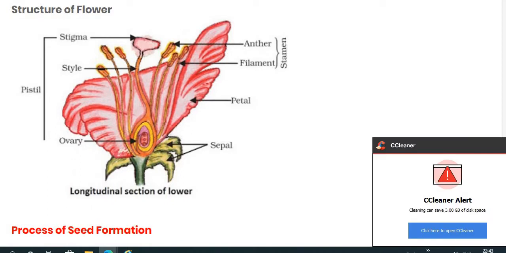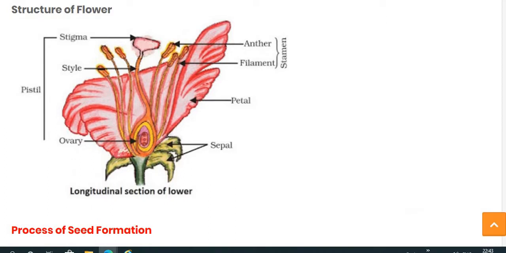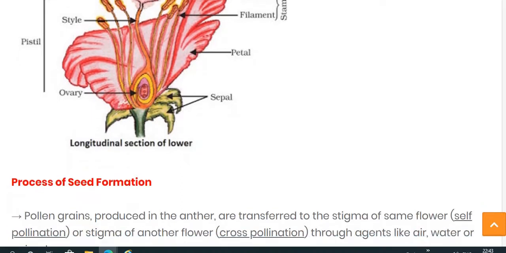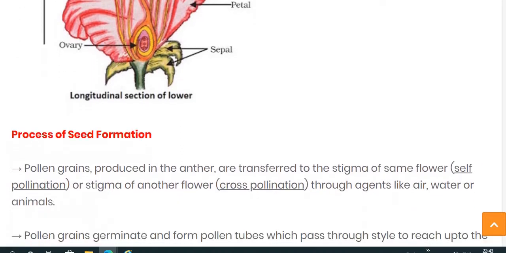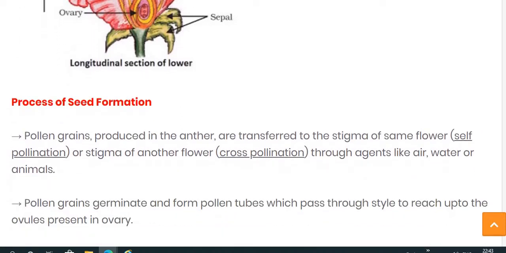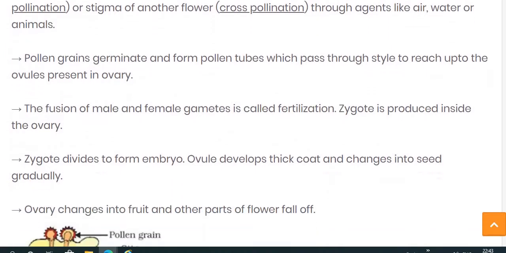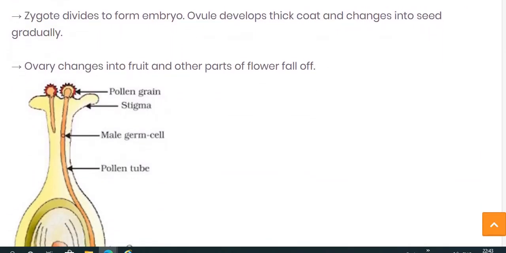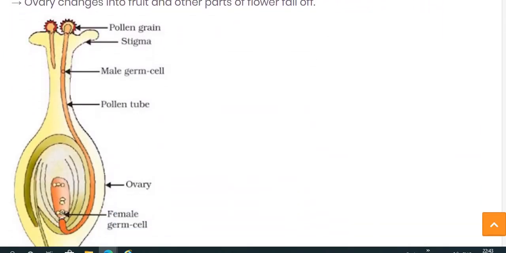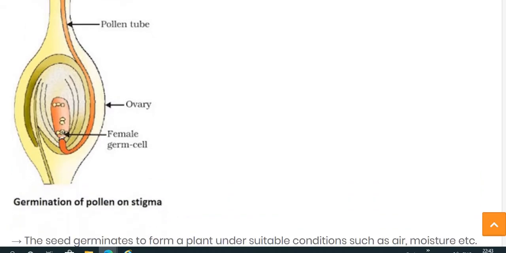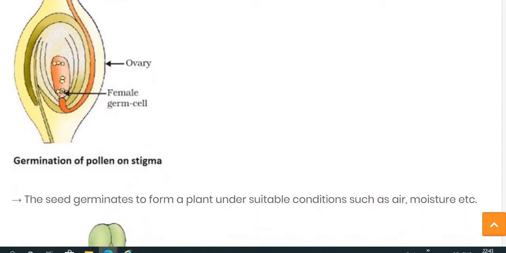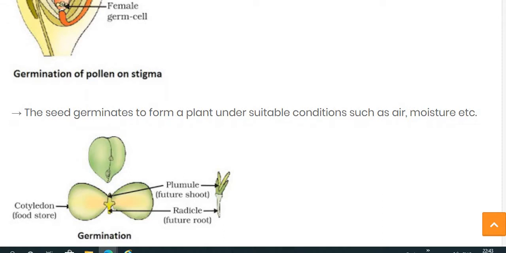Then we saw the structure of the flower, how the seed formation process occurs in the flower, and how fertilization takes place in the flower. Then how the zygote is formed, how the ovule is converted into the seed and the ovary is converted into the fruit.